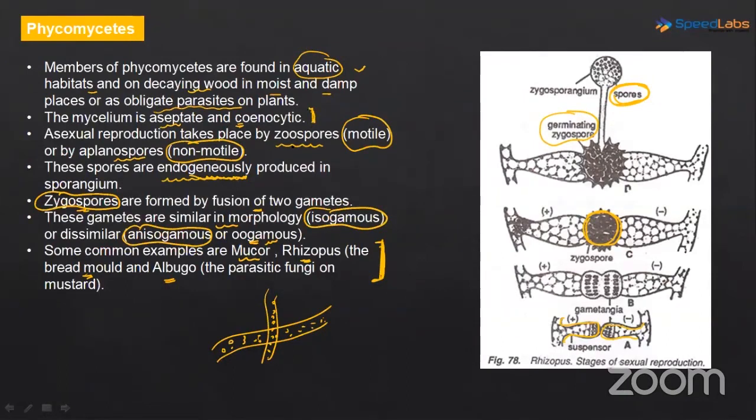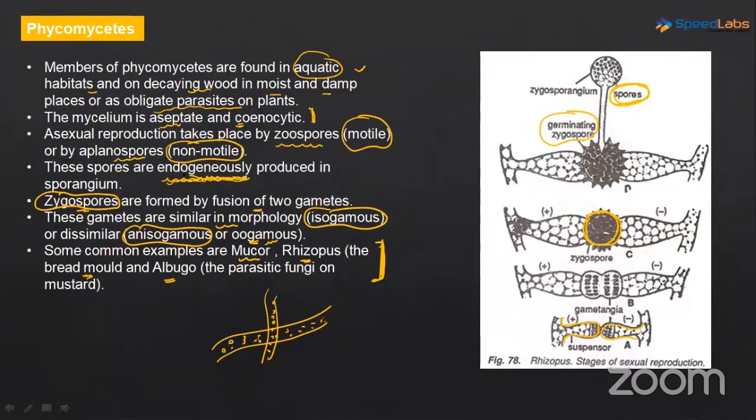Asexual reproduction is happening with the help of which spores? So here it is zoospores or aplanospores, motile spores or non-motile spores. Then the development of spores is endogenous. Development of spores is endogenous. Very, very important. We will study Basidiomycetes, where the spore development is exogenous. Okay. So very important.